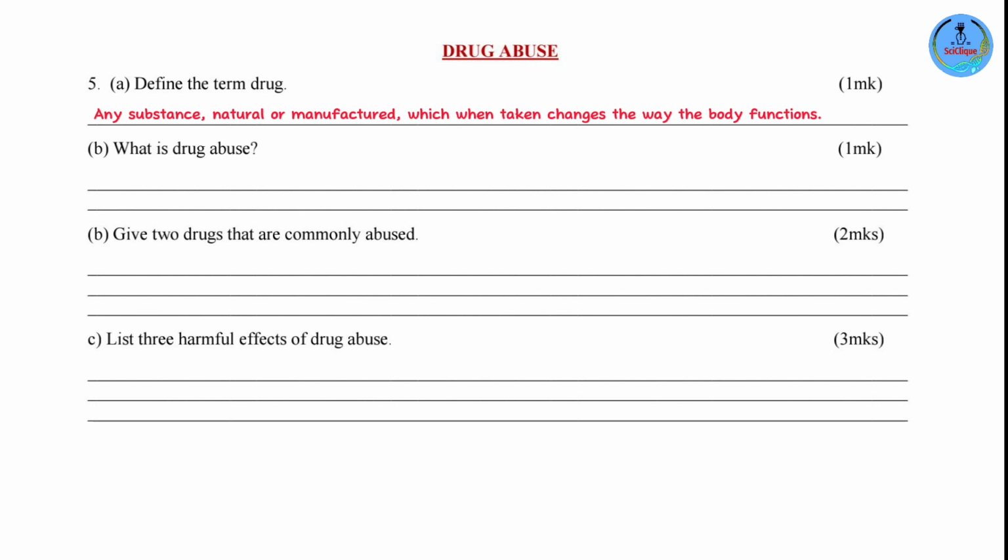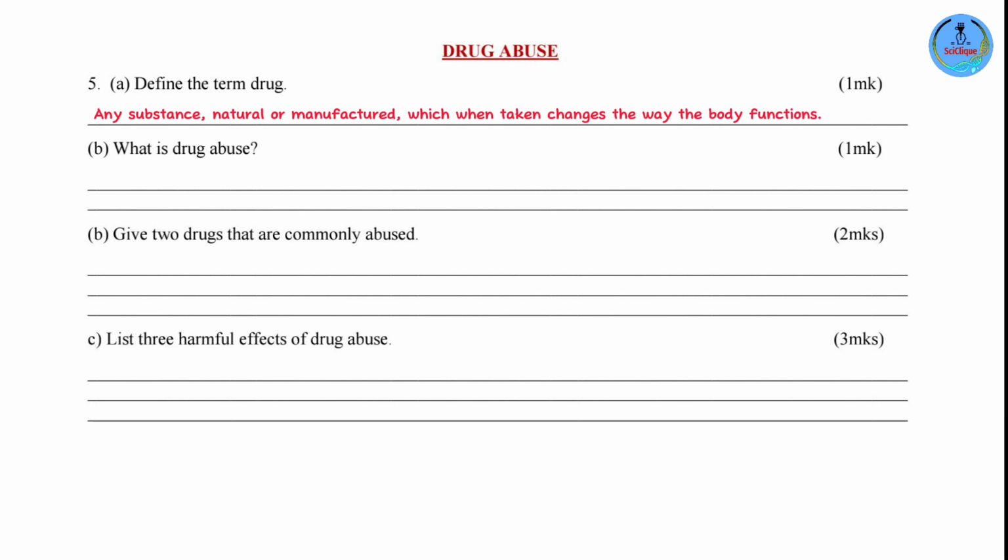Now, I'm going to give you a very simple example. Pain relievers such as Panadol, these are actually considered to be drugs because don't they change the way your body functions? They do. So they are considered to be drugs. Not illegal, of course, and they are over the counter. You can simply go at a chemist and buy them, but scientifically, medically, they are still drugs.